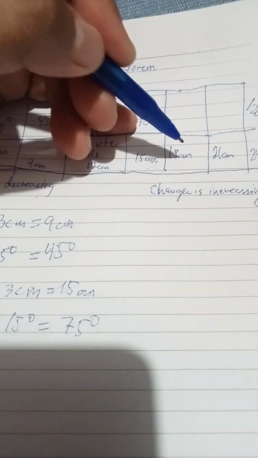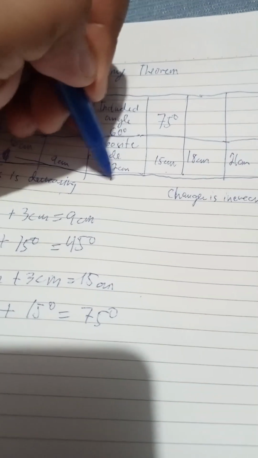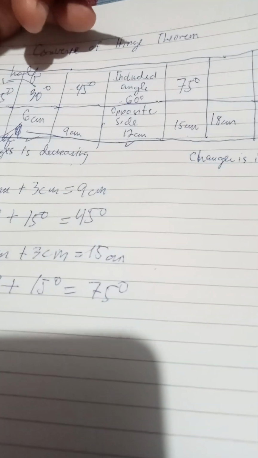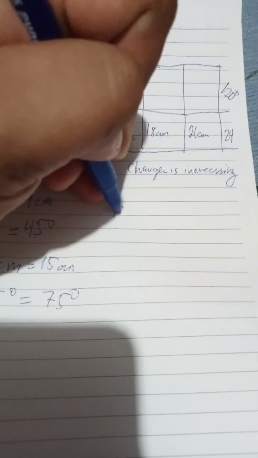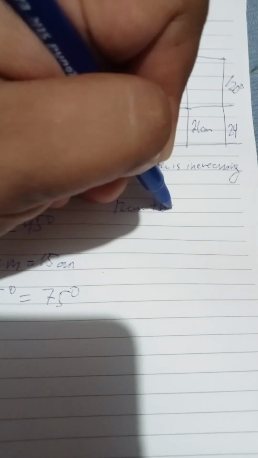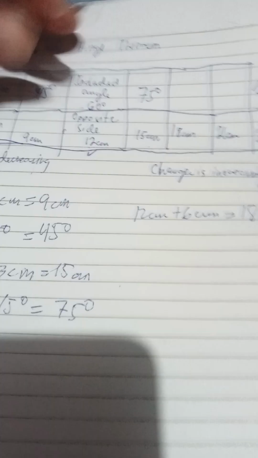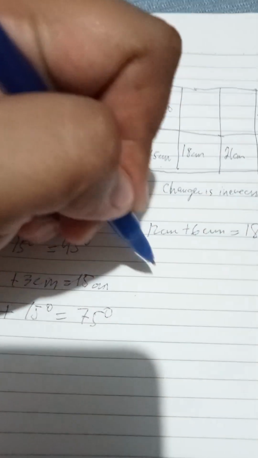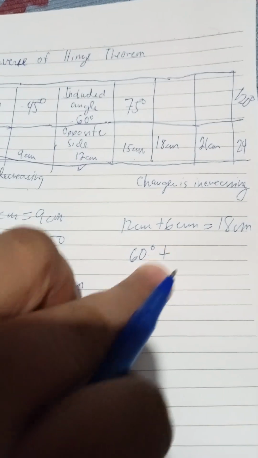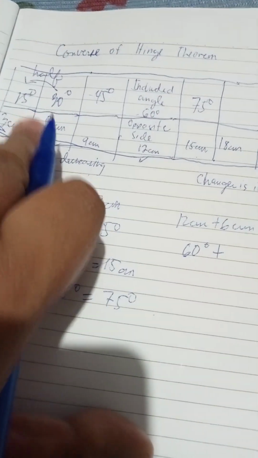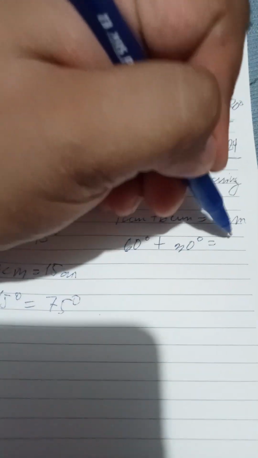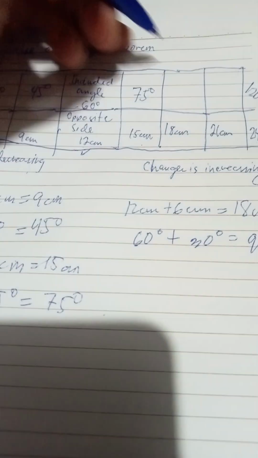Now, we want to get 18. So to make 18, you have 12 and 6. So 12 cm plus 6 cm is 18. So the included angles: 12 cm is 60, and 6 cm is 30. You have here 90 degrees.